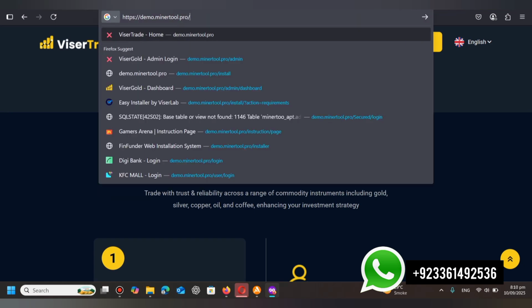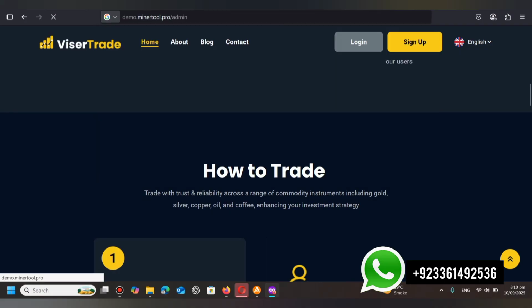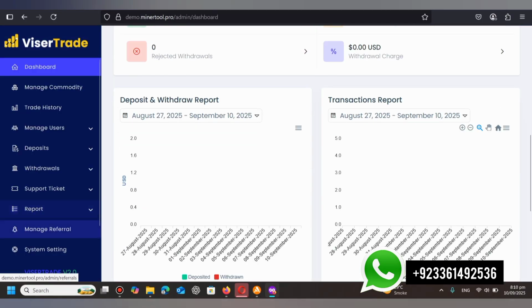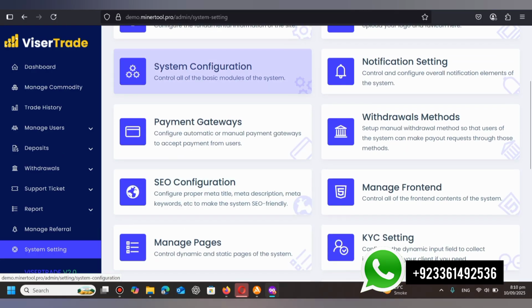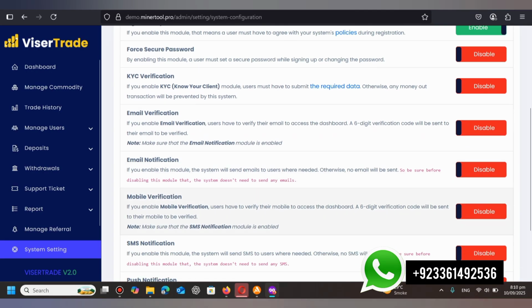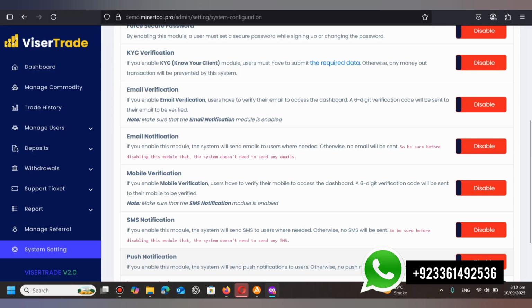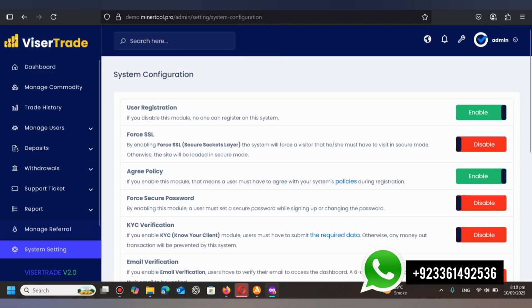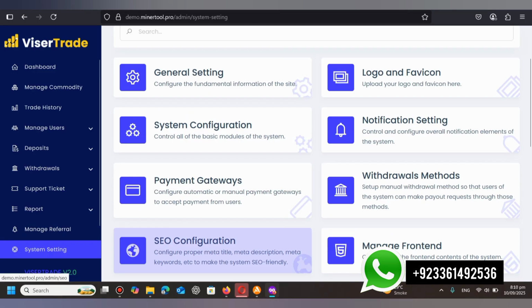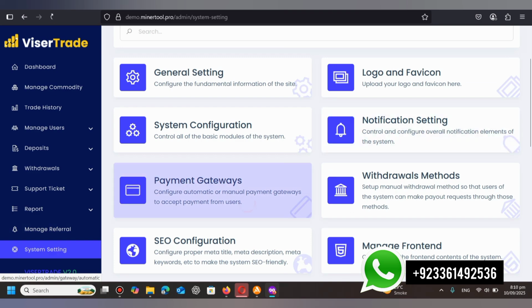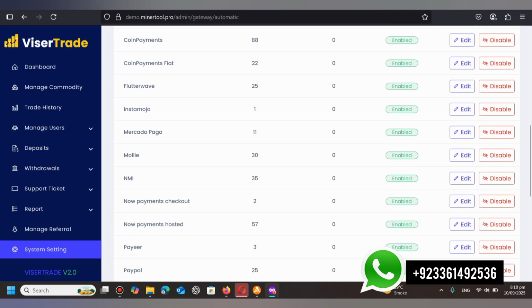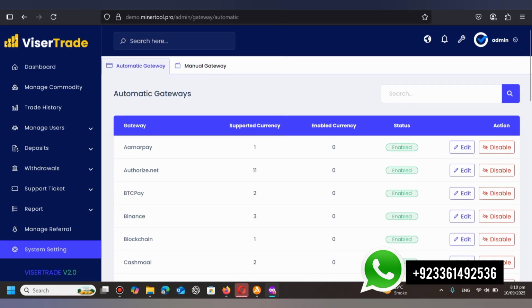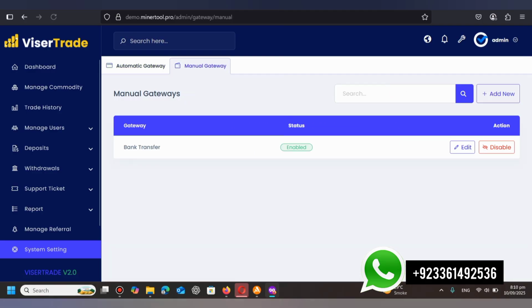And let's see some more functionalities. And here is the system configuration section, and you can also control the basic modules of your system from this section, like you can enable and disable the verifications, languages, and each and everything that you want. And here are the notification settings and payment gateways. You can enable multiple deposit gateways from this section. Here are some payment gateways that are available in the website, and here is the manual payment gateway. You can also integrate the manual payment gateway easily.